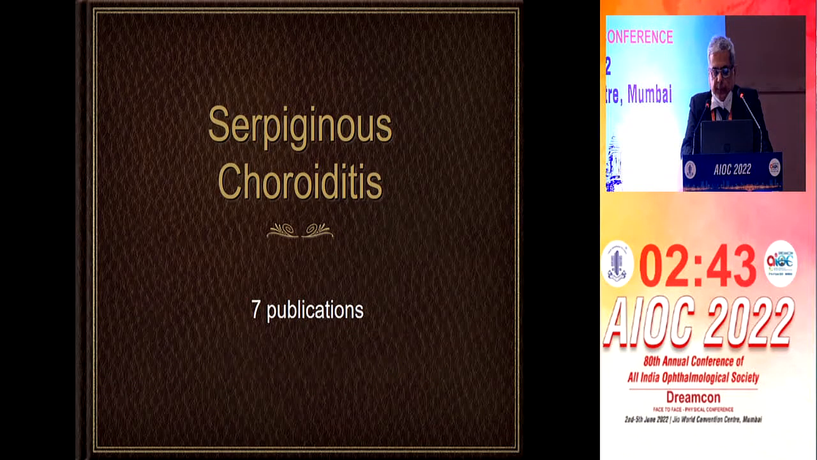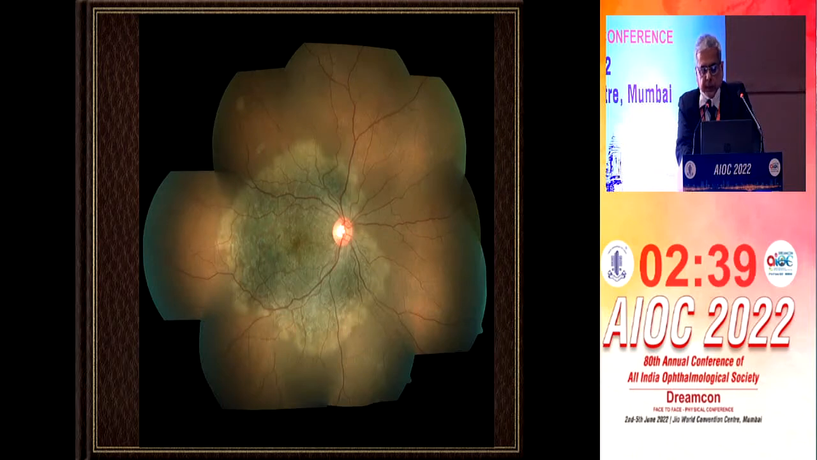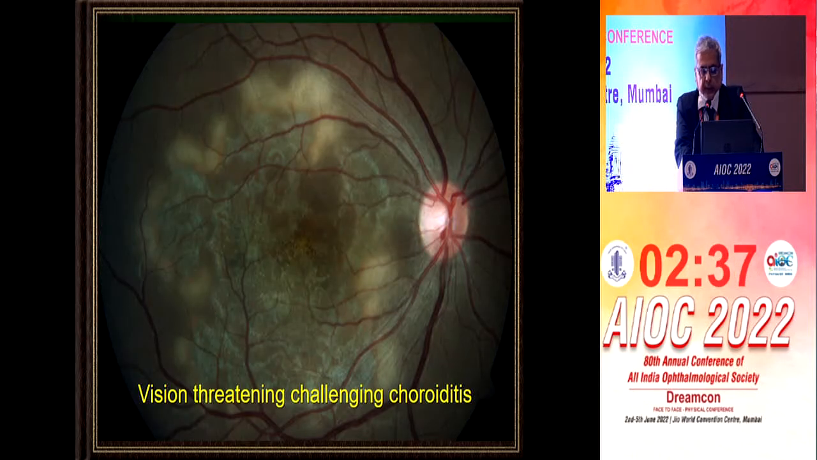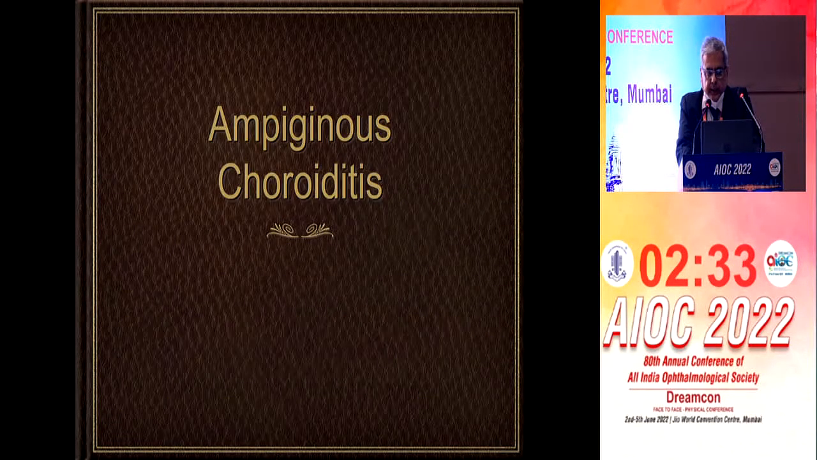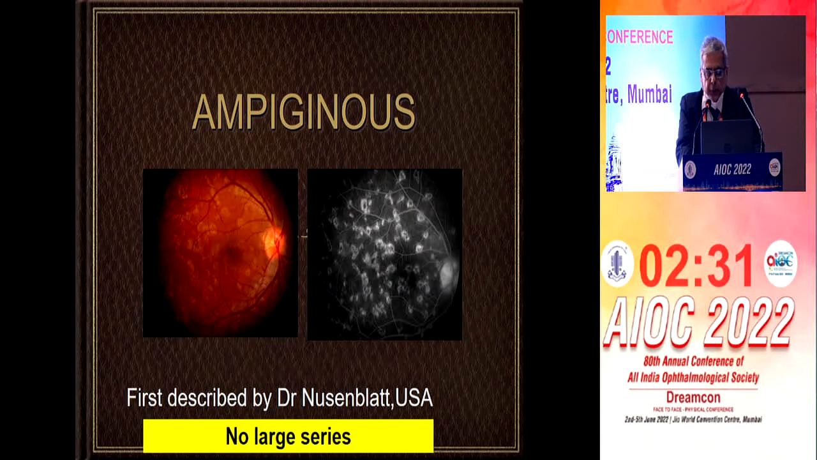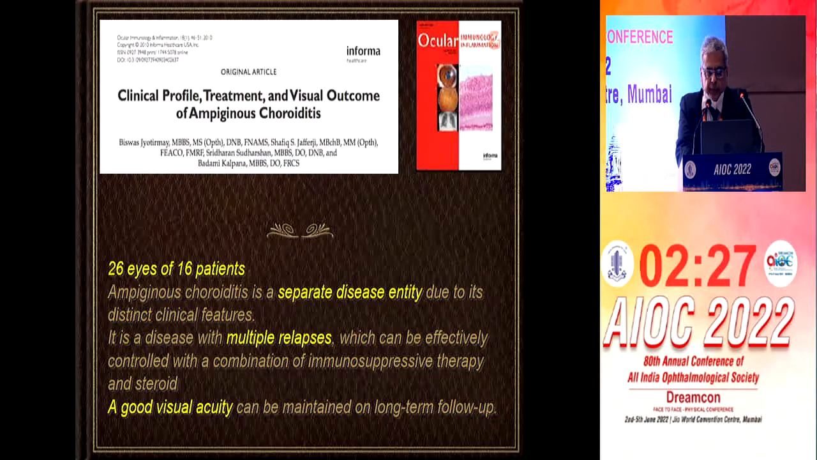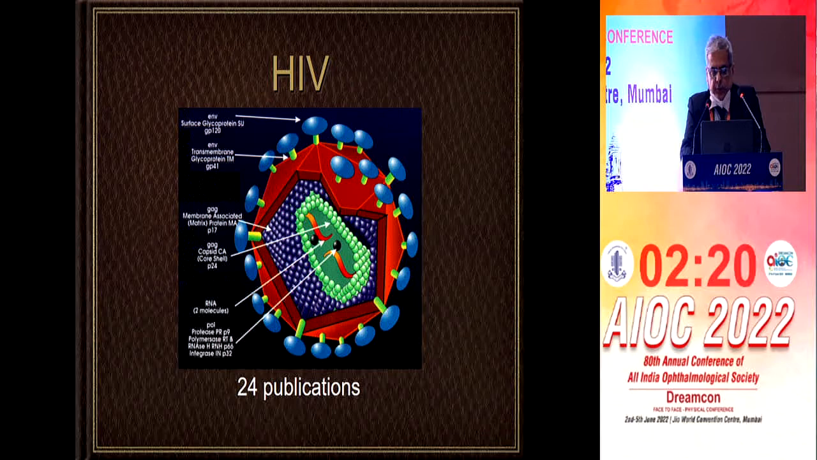In serpiginous choroiditis, we have several publications, 7 publications, and we recently described macular serpiginous choroiditis. And ampiginous choroiditis is a new entity which was described by us. No large series was available before that. We published the large series of clinical profile, treatment and visual outcome of ampiginous choroiditis.